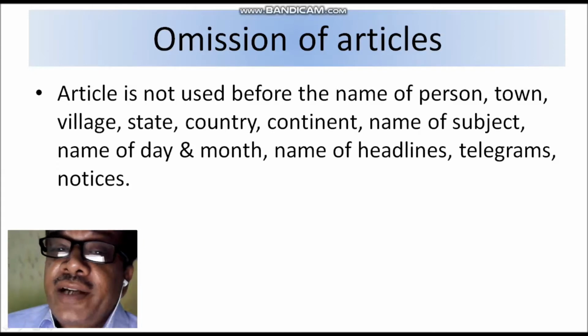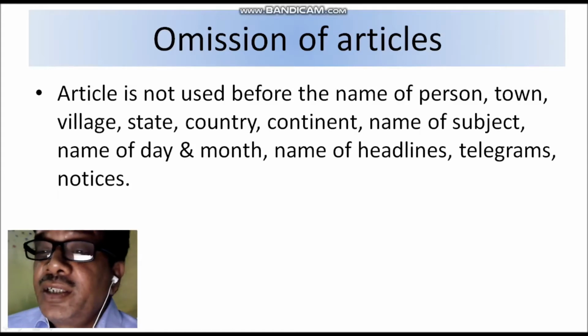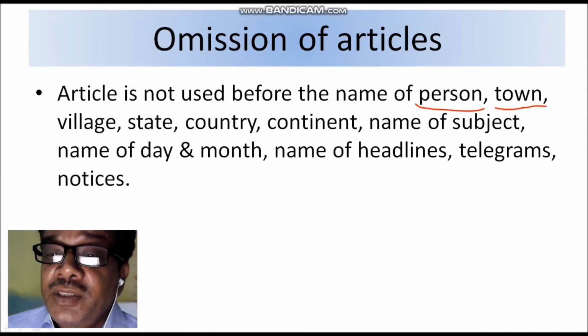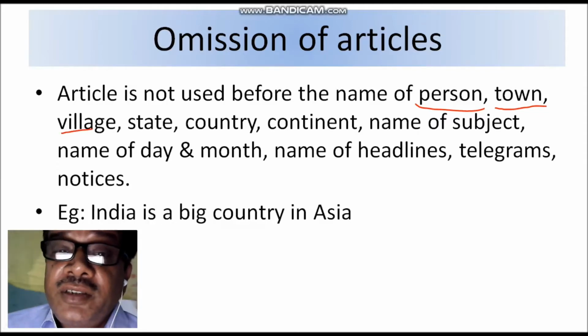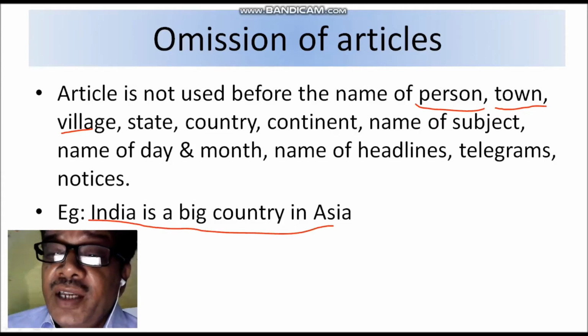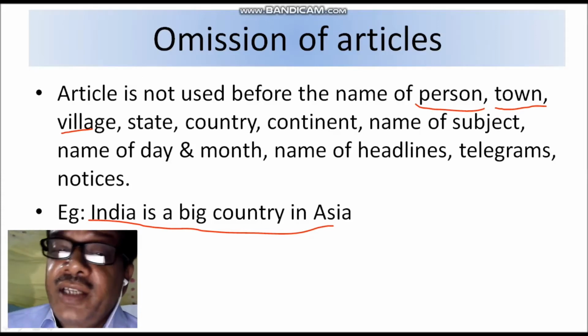That means आर्टिकल का हम लोग प्रयोग किसी विलेज के नेम के पहले, स्टेट के नेम के पहले, कंट्री नेम पहले, किसी सब्जेक्ट के नेम के पहले नहीं कर सकते हैं. Like example, you see the example on the screen. So India is a big country in Asia. We can't write the India. You can't write in the Asia. If you are using in the Asia, if you are using the India, then it is wrong.